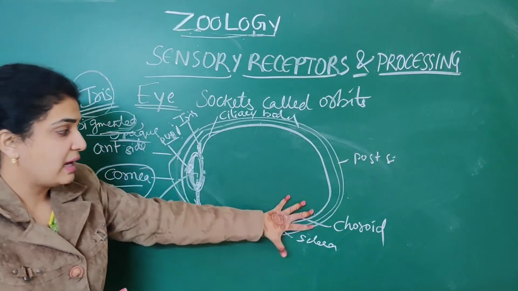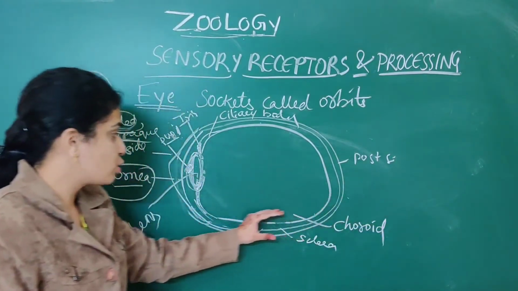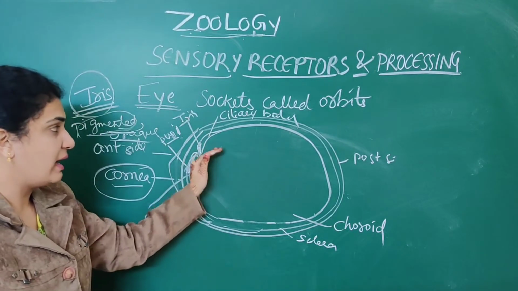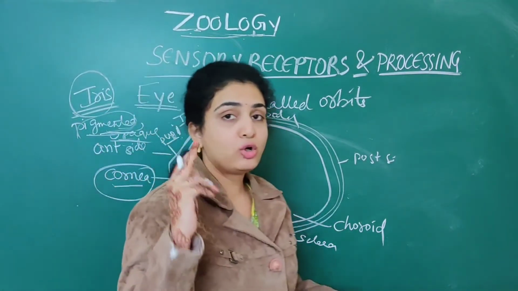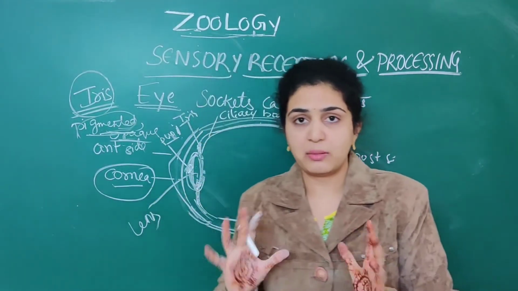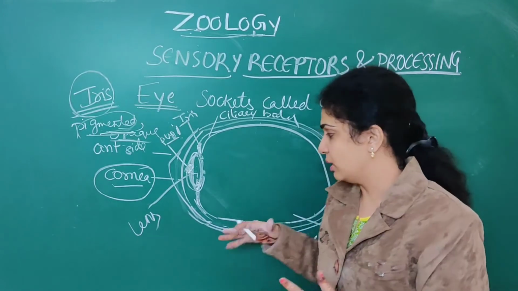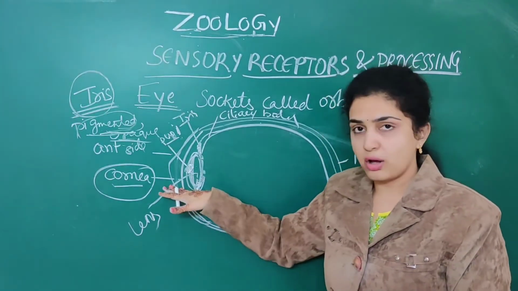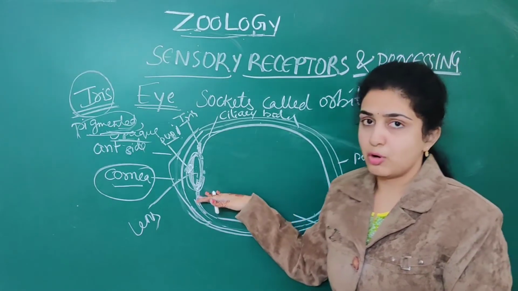Next, the second most layer is called the choroid. This choroid continues anteriorly as the ciliary body. In the second layer, two C's are present; you can remember it like that: choroid, ciliary body. First one is sclera, cornea. Second one is choroid and ciliary body.